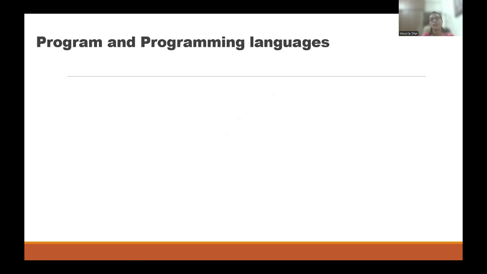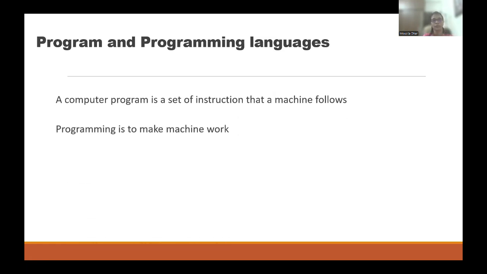Right? The same thing is applicable to the computer. So a program is nothing but a set of instructions that a machine follows. Programming is to make the machine work. I ask you to follow some instructions, you follow them and you do some work, right? Same thing. We are going to give the machine some instructions and the machine is going to work on those. This is what a program is.